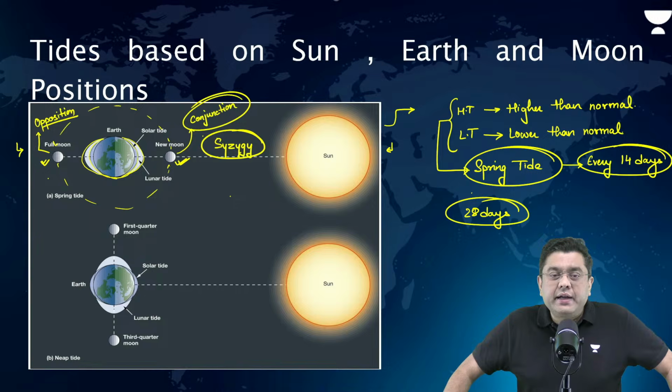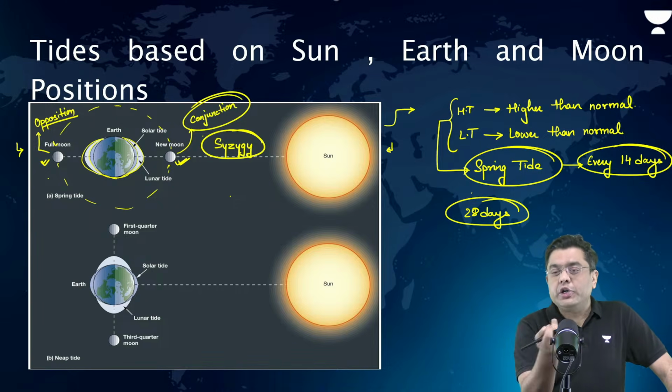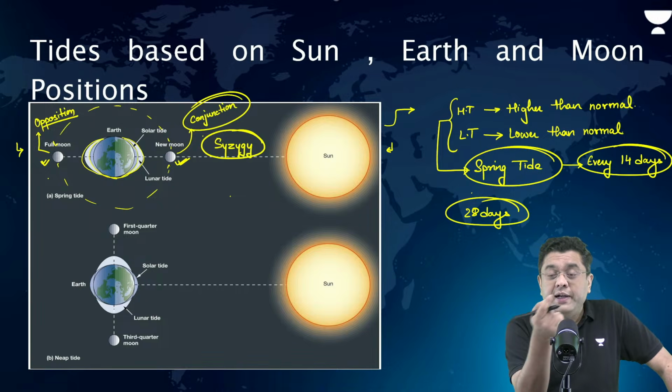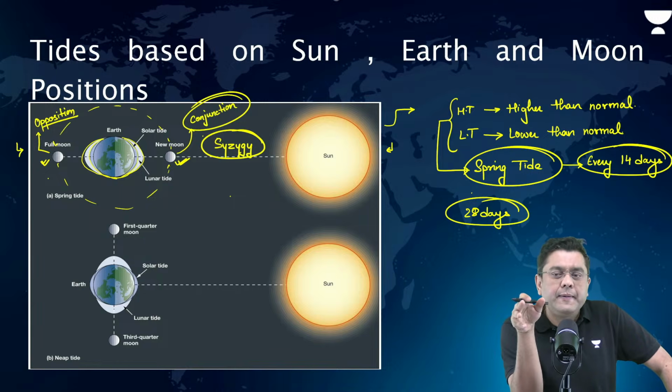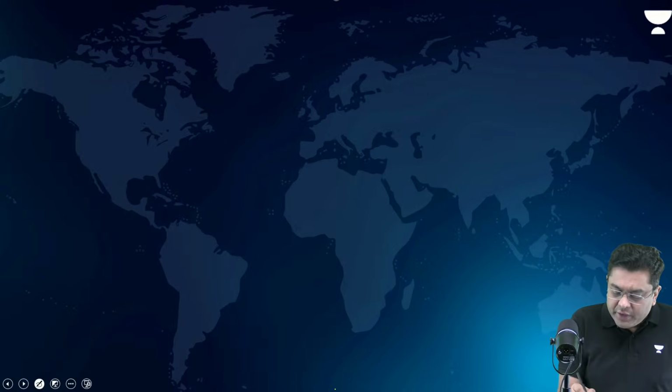Please do not get confused between the rotation of Earth and the movement of the moon. Okay. All of you guys who have told that it will be 12 hours, you have considered the rotation of Earth. That Earth will rotate, right? And thereby you have immediately said 12 hours. But what you have not understood in this case is that in case there is a condition where you have to rectify this, do let me know.